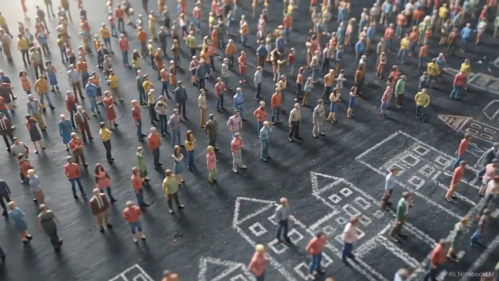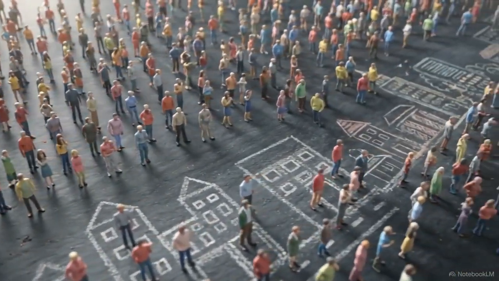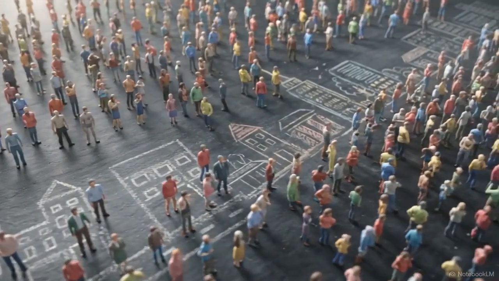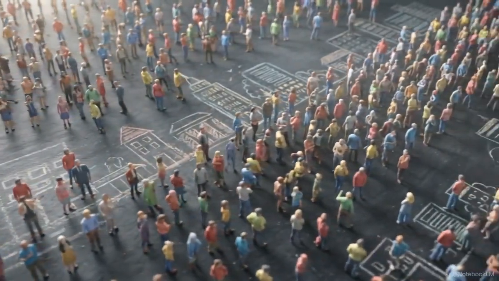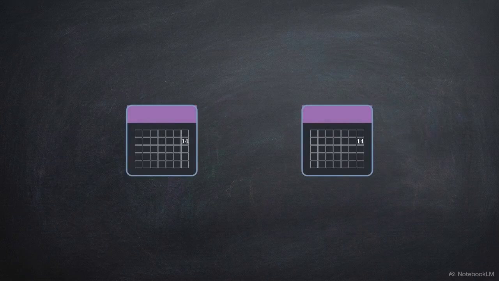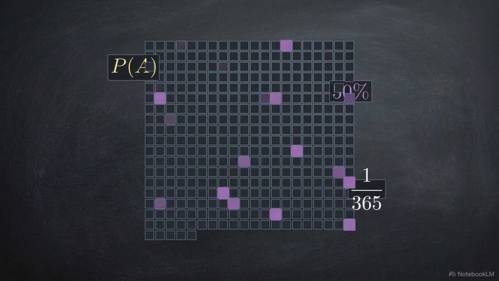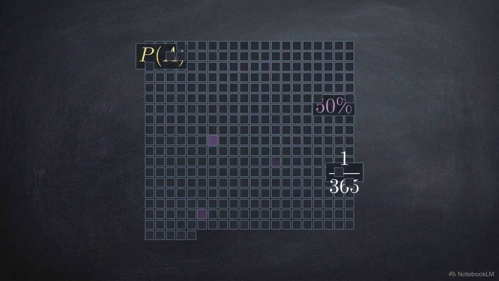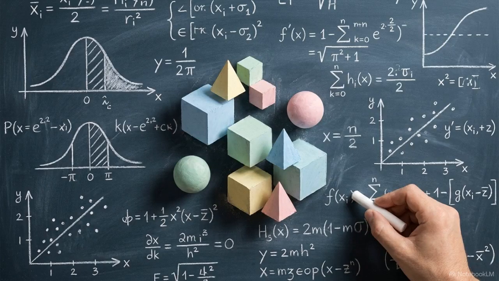Picture a massive room. Inside, we gather exactly 367 randomly selected strangers. What do you think the odds are that at least 2 of these people share the exact same birthday? Naturally, we process this through the lens of probability. We weigh the variables, thinking about chance and the likelihood of a coincidence occurring in a crowd this size.